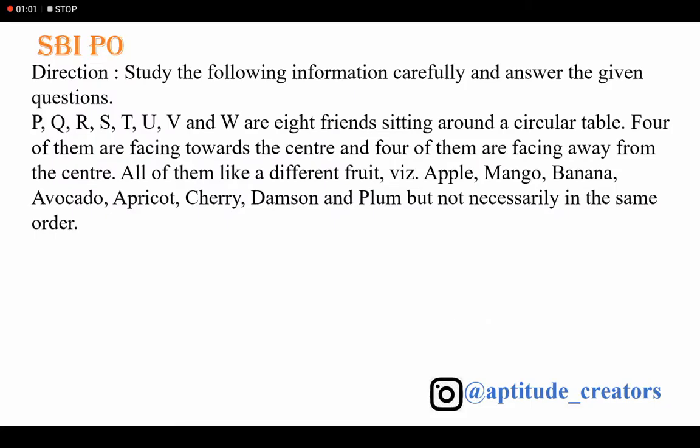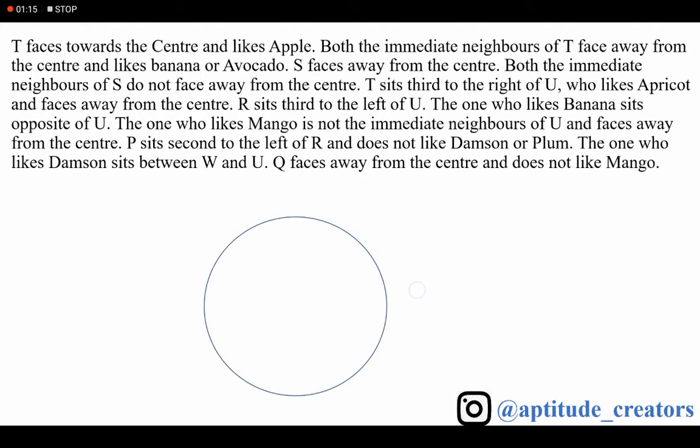Moving forward to the question: study the information carefully and answer the given questions. There are 8 friends seated around a circular table, 4 of them facing towards the center and 4 of them away from the center. They like different fruits, but not necessarily in the same order. T faces towards the center and likes apple.